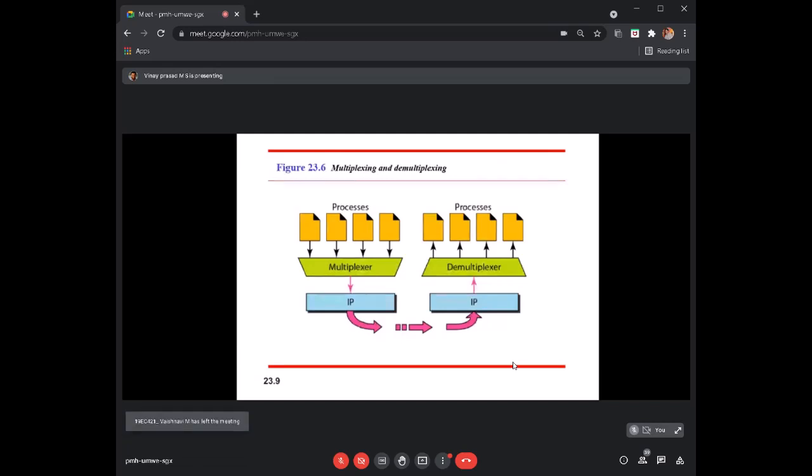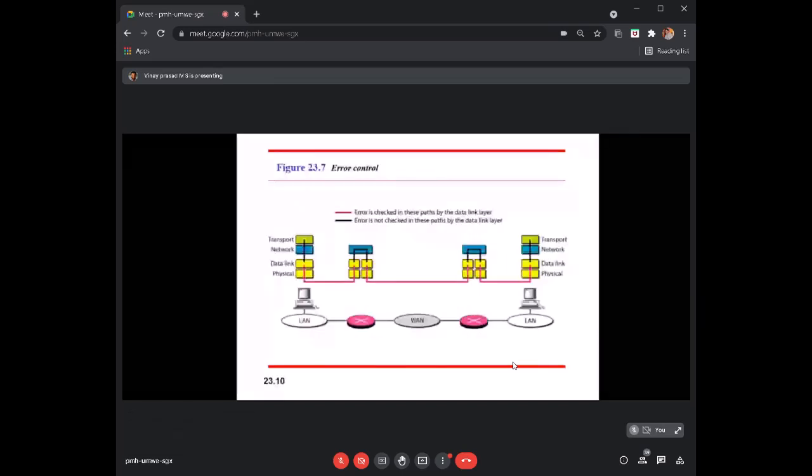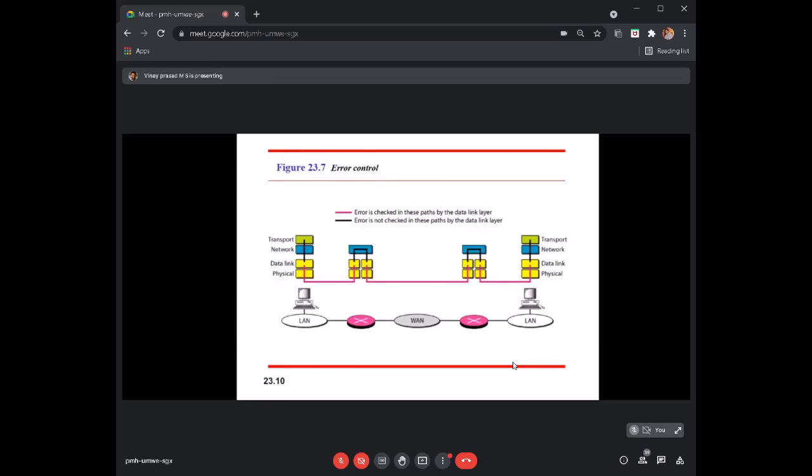And this is demultiplexing. Okay, so this is what we call error control. As I told you, in the transport layer we need flow control and error control. Flow control here is end to end, and error control would also be end to end. Here we have error checking for both the header as well as the data. After this error identification, it will be directly delivered to the application layer.